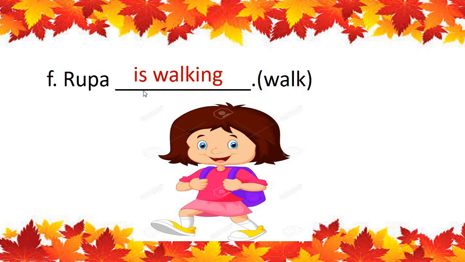Rupa is walking. Okay? So you all have understood this? What is Rupa doing? She is walking. There is only one girl. And we have to add ing form of the action word. See the spelling walk, walking. We are using is. It is only one girl.